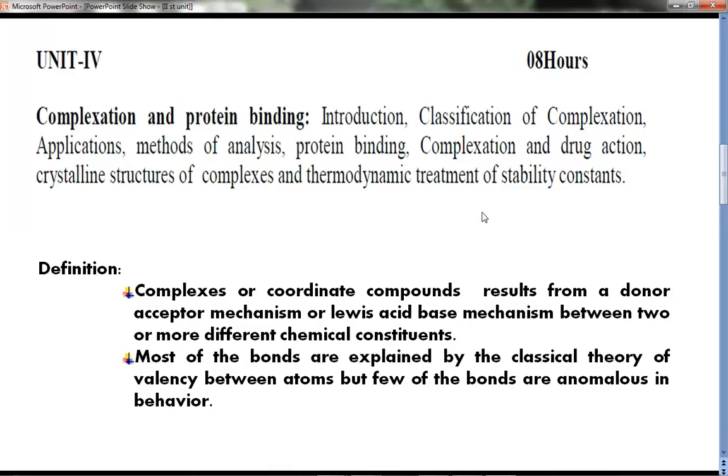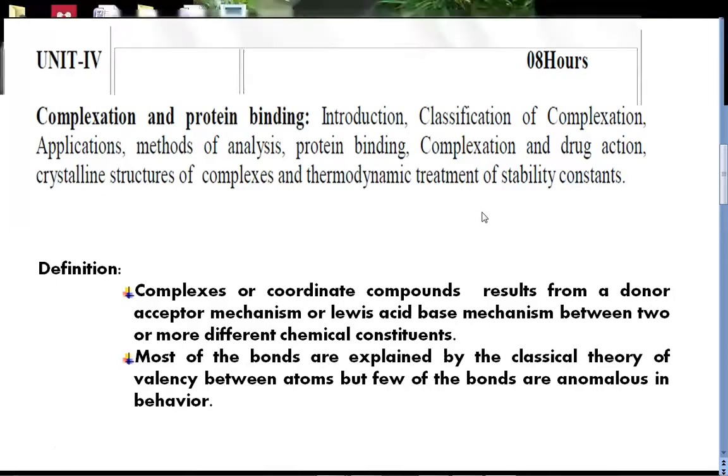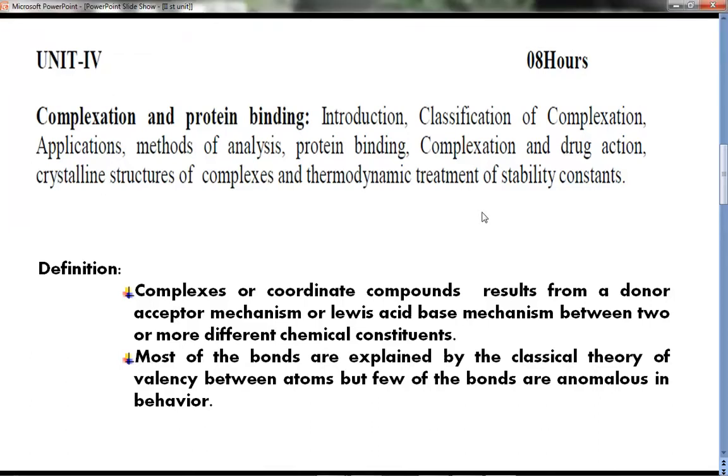At the same time, we will talk about the Lewis acid and base mechanism. The compound which can donate a lone pair of electrons acts as a Lewis base, and the compound which can accept a lone pair of electrons is called a Lewis acid. This is the well defined definition of the Lewis acid base mechanism. So complexes or coordinate compounds result from a donor acceptor mechanism or Lewis acid base mechanism between two or more different chemical constituents. This is as per the Martin definition.